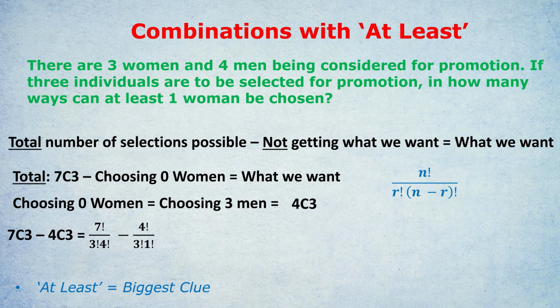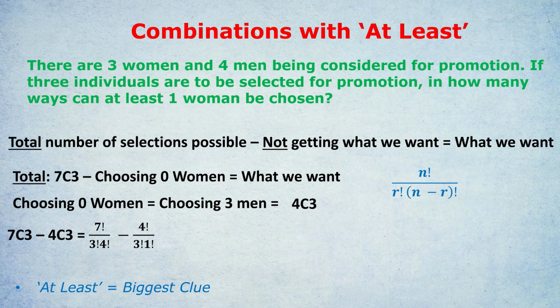Whenever you have these choosing formulas, if the total, the N, is only 1 bigger than the R, for example 4 choose 3, the result is always just N, in this case 4. It all cancels down just to leave you with N if the N is 1 greater than the R. So we don't actually have to work out 4 choose 3 because we know the result is going to be just 4. And that's a great shortcut that you can note down, and it will be useful in the next 2 questions as well.